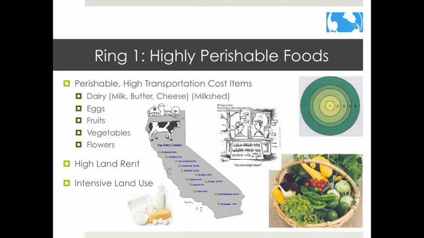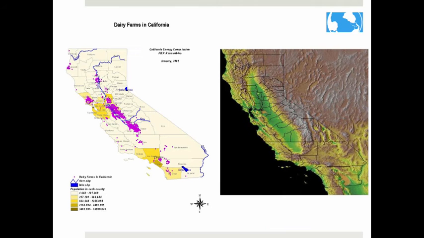In Ring 1, farmers should grow perishable, high transportation cost items, things like dairy, eggs, fruits, vegetables, and flowers. In this ring, the land rent is high, and intensive farming is the only way to make enough money to turn a profit. This is why the area near cities is oftentimes called a milk shed. That is where dairy farms surround cities. As you can see, Von Thunen's model shows up in dairy farms being closer to major cities in California, for example. Cities like LA and San Diego, and then further north near San Francisco.